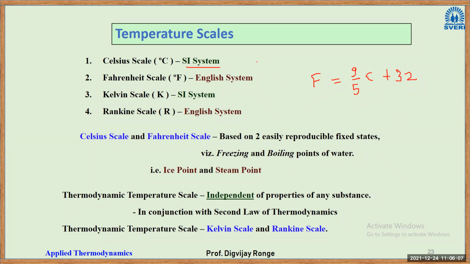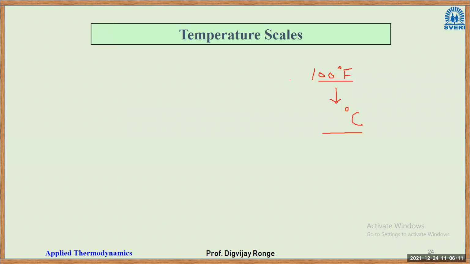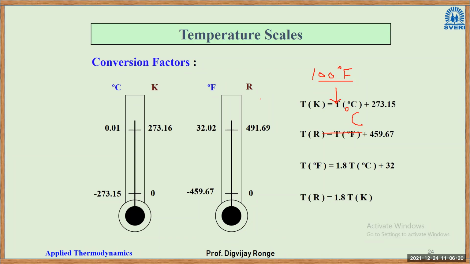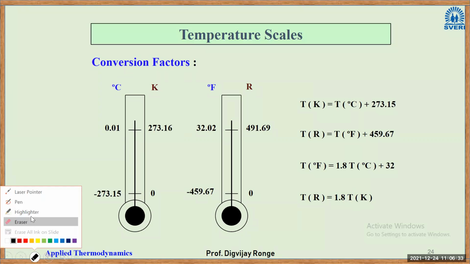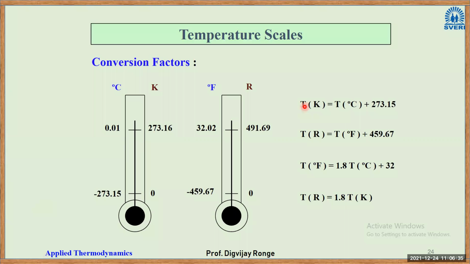right. So the correct answer I have not calculated, but I hope it will be nearer to whatever you have calculated. It may be nearer to 37.78 degrees Celsius, right? Right. So this is a conversion. You can write it down. Okay. So I will erase whatever I have written here. So write it down. Write down this temperature conversion.